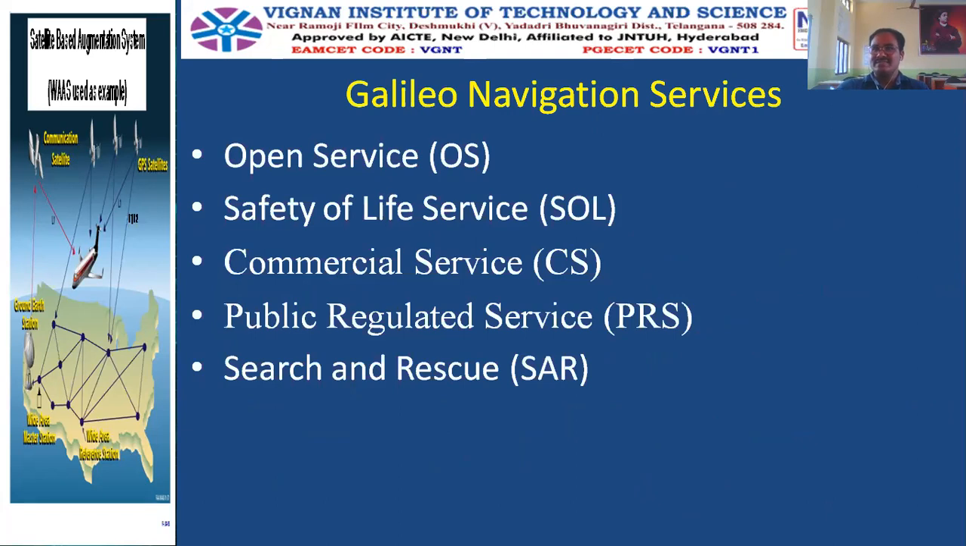And what are the services offered by the Galileo navigation system? This is very, very important. The first one is the open service. The second one is the safety of life service. The third one is the commercial service. The fourth one is the public regulated service. And the fifth one is search and rescue. These are very specific to the Galileo navigation system.